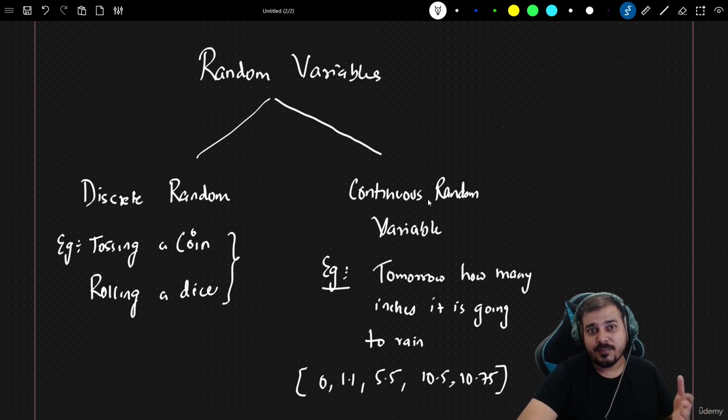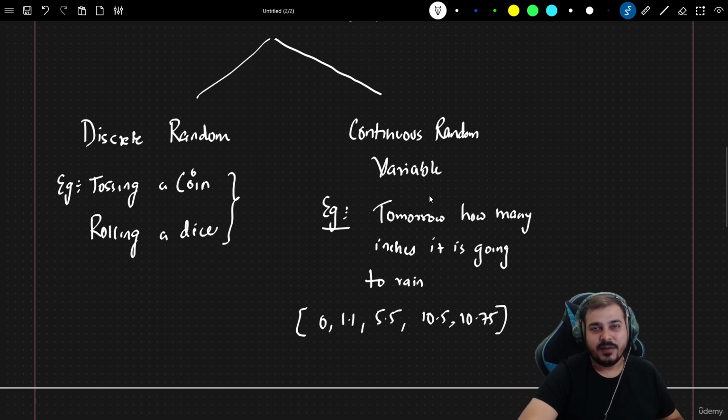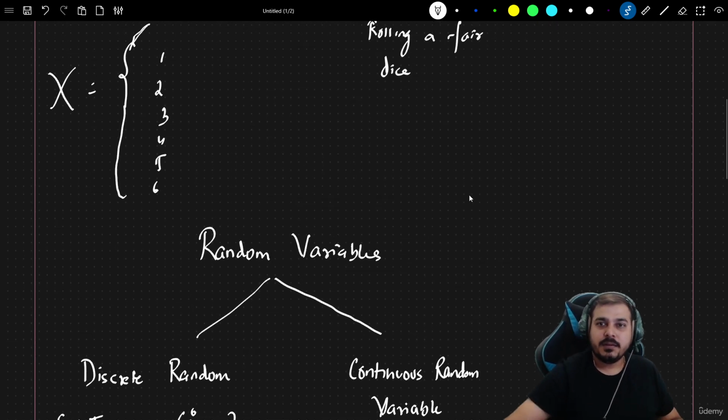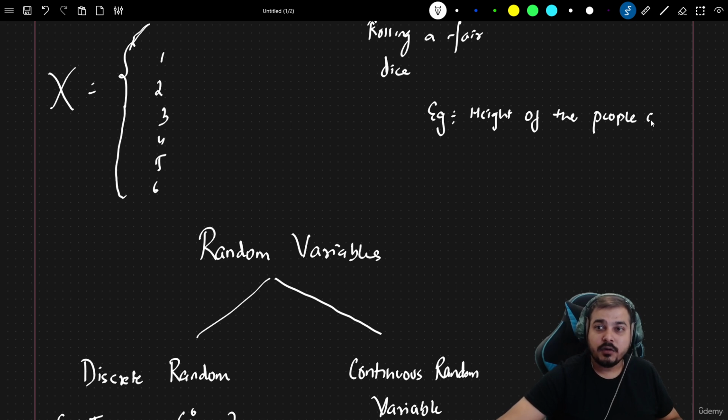Similarly, the other type of random variable is called a continuous random variable. One example that I have shown you is how many inches it is going to rain tomorrow. Okay, basically rainfall can be measured with respect to various units. Here I have just taken inches, right? So one more experiment can be, let's consider the height of the people attending the event tomorrow. Okay, this is another amazing example which we can consider.